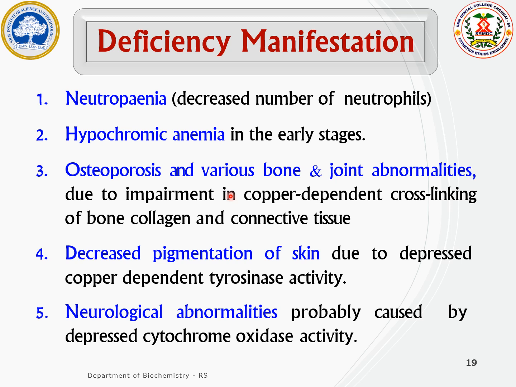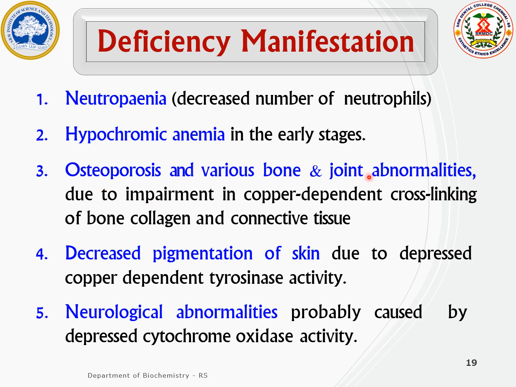This slide shows the general deficiency manifestations of copper. Neutropenia, a decreased number of neutrophils. Hypochromic anemia in the early stages, where the copper deficiency leads to improper functioning of ALA synthase, leading to reduced heme synthesis.